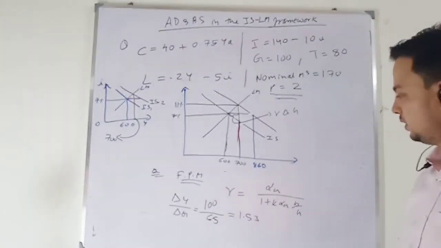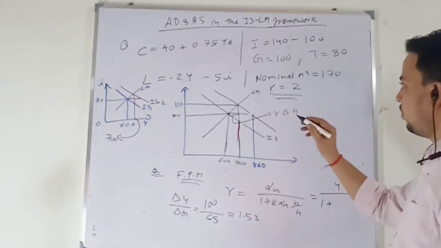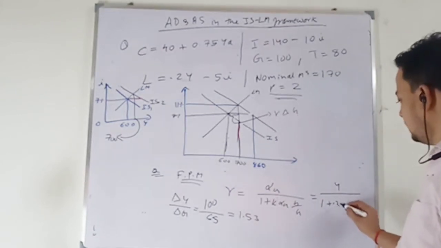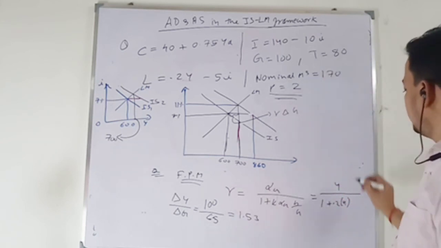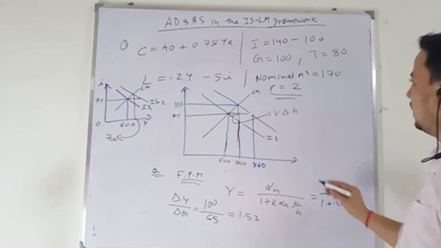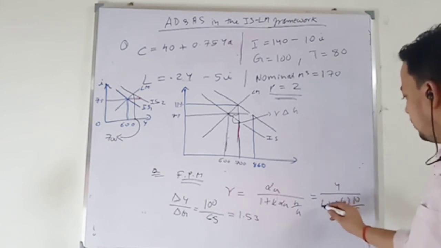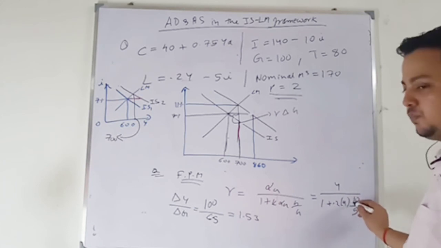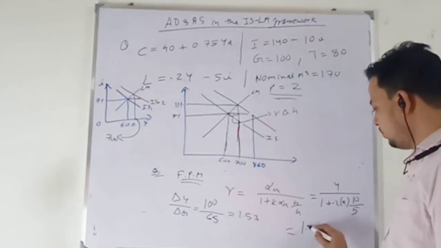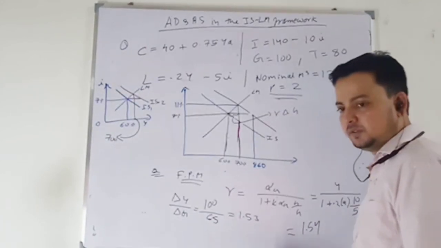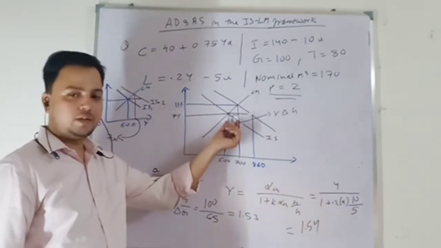Alpha g is 4, k is 0.2, b is 10, and h is 5. So 1 plus 0.2 multiplied by 4 into 10 by 5. You do this and you will also get 1.5354. Same thing. So this will be your fiscal policy multiplier.